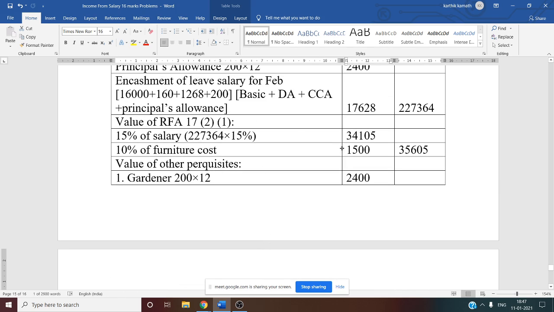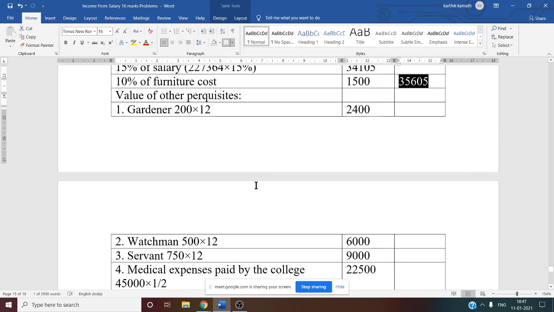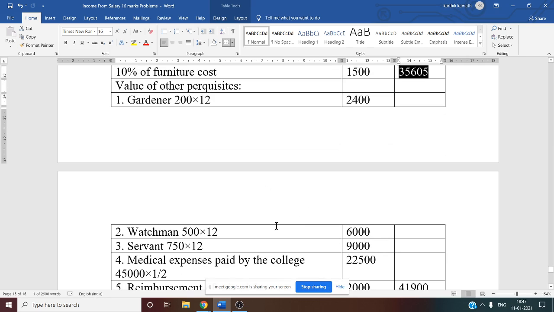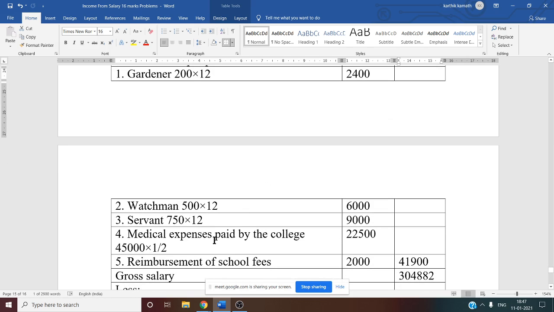Now 10% RFA total we have to do. That we have written in the outer column. That is 34,105 plus 1,500, 35,605. Then the value of other perquisite total also we have to do. That is later. Now next thing is medical expenses.